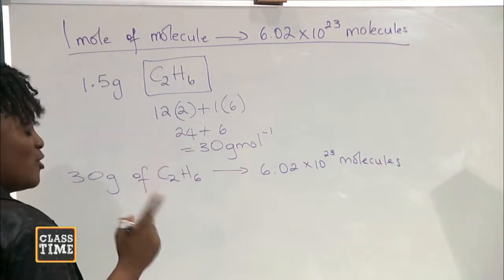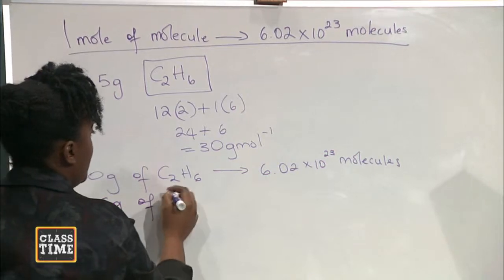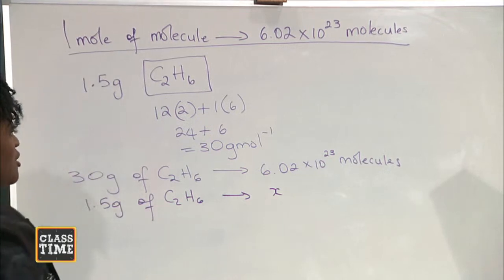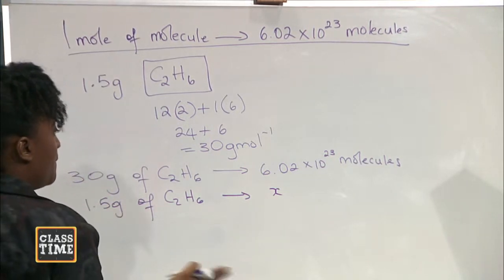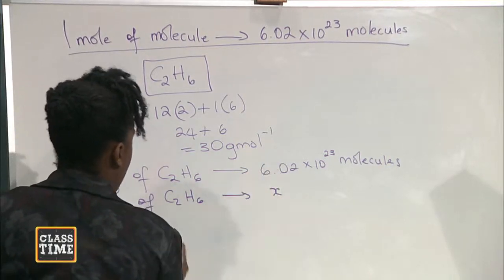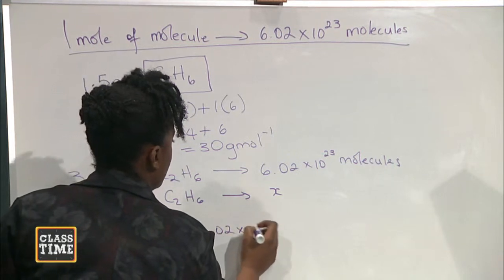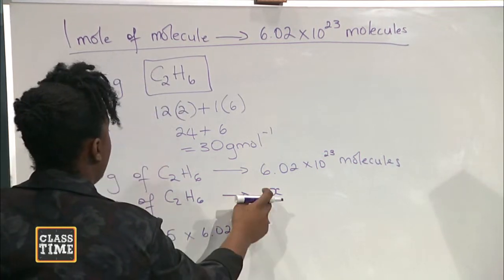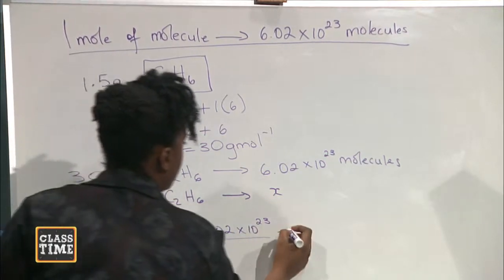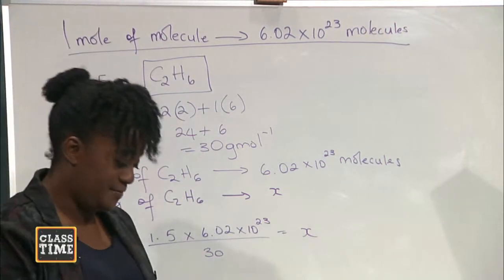The question gave us 1.5 grams. So 1.5 grams of ethane would contain X, right? So what we do now, we cross multiply. So this is where math comes in. So 1.5 times 6.02 times 10 to the 23rd power divided by 30 would be equal to X. So let's put that in our calculators to see what we would get.